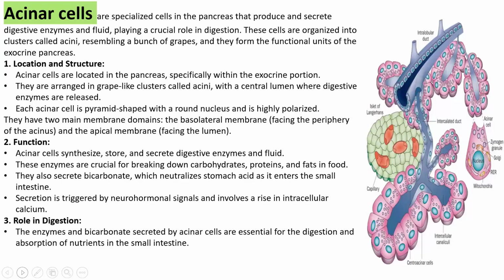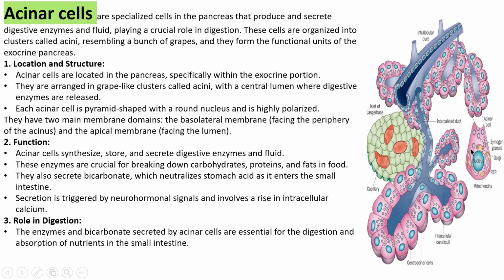So the acinar cell is a specialized cell in the pancreas that produces and secretes digestive enzymes and plays an important role in digestion. It resembles a bunch of grapes, with zymogen granules, which I explained in the previous video also. It is located in the pancreas, especially with the exocrine function, a grape-like structure called acini, with a central lumen where digestive enzymes are present. The acinar cell is a pyramid-shaped structure with a round nucleus.